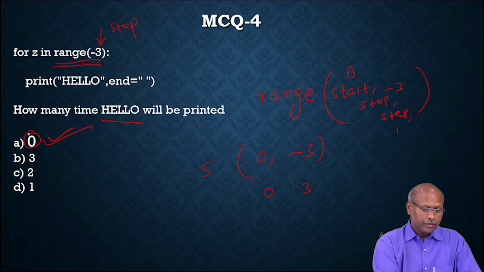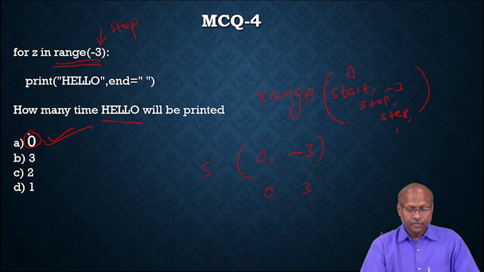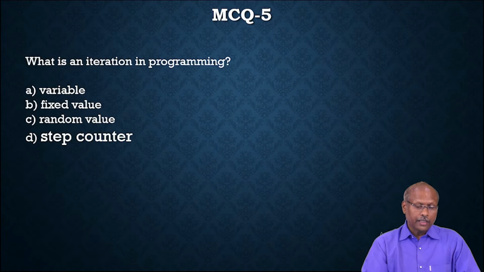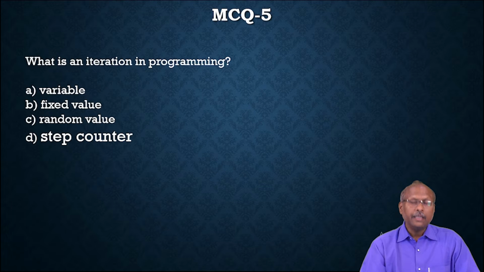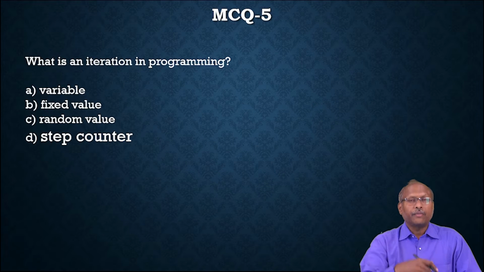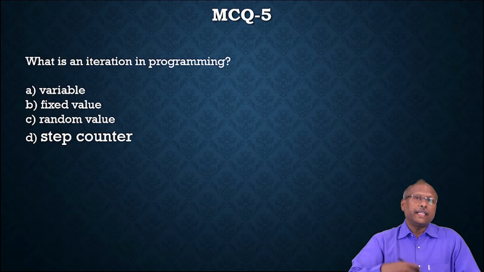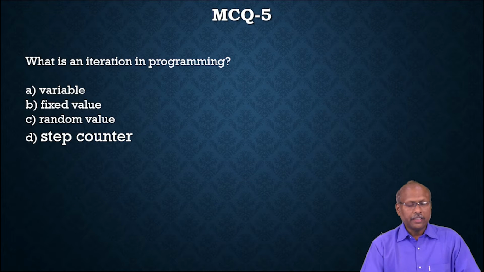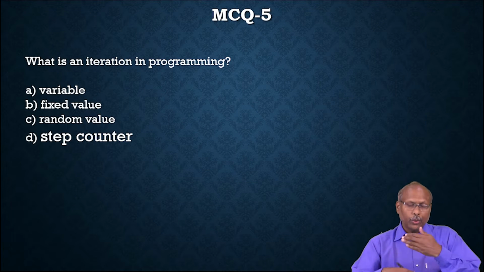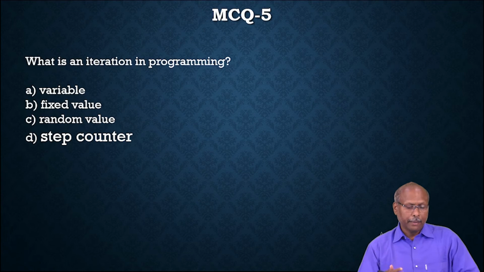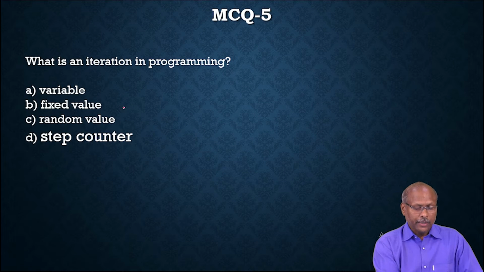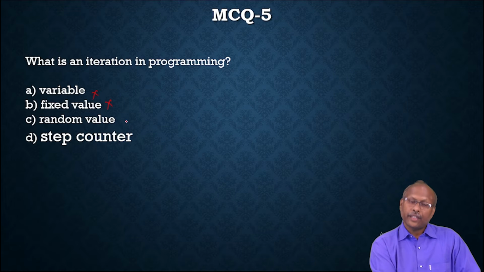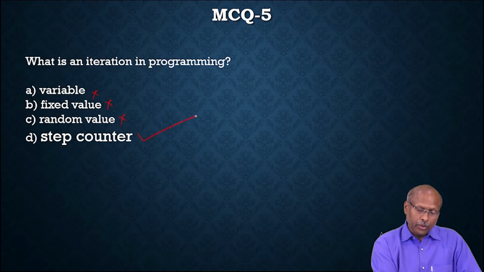Okay. Now the next question. What is iteration in programming? Iteration means what? When you say iterate, step by step, it is incrementing. That means iteration means some sort of loop with step by step. Iteration in programming is not a variable, not a fixed value, and not a random value, it is a step counter.